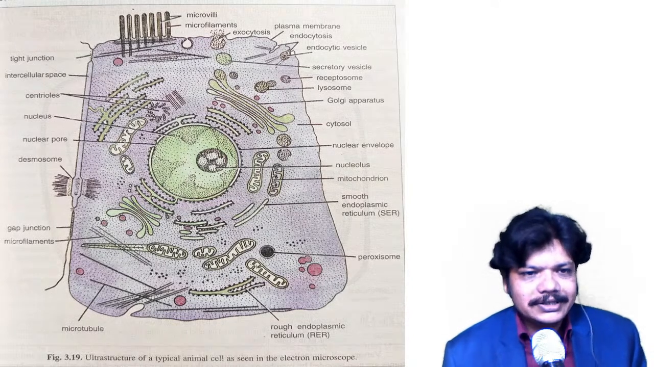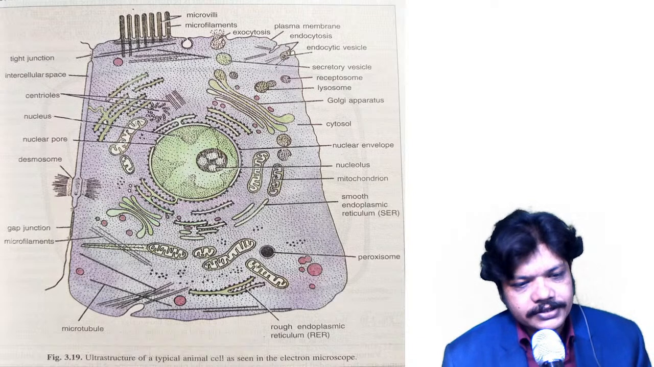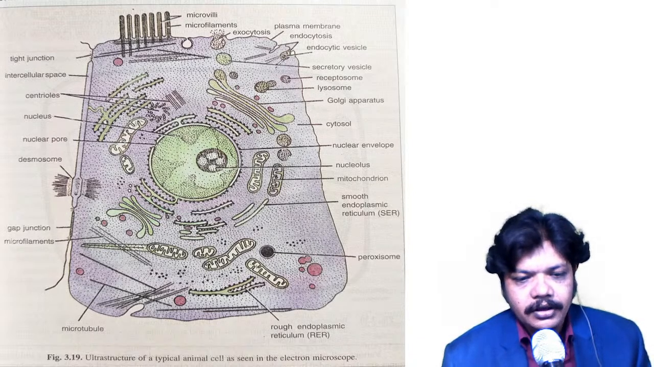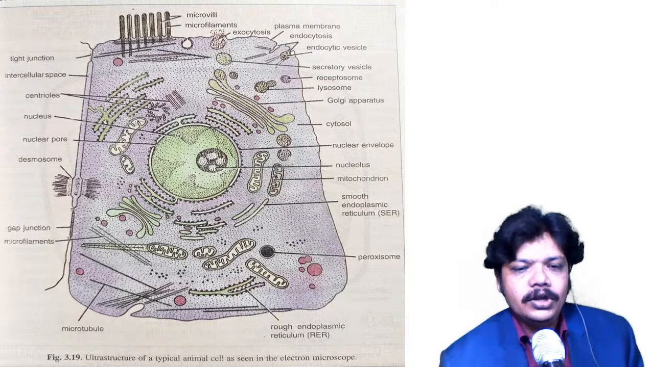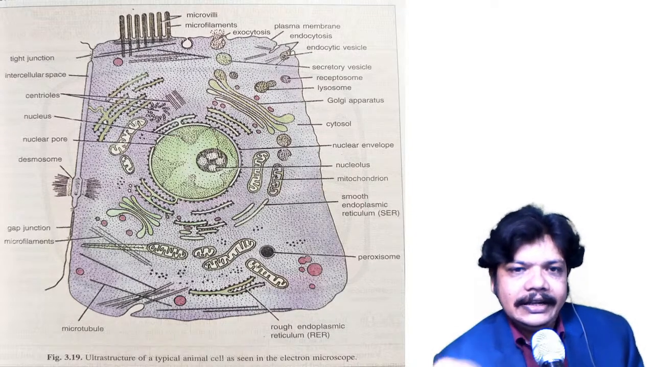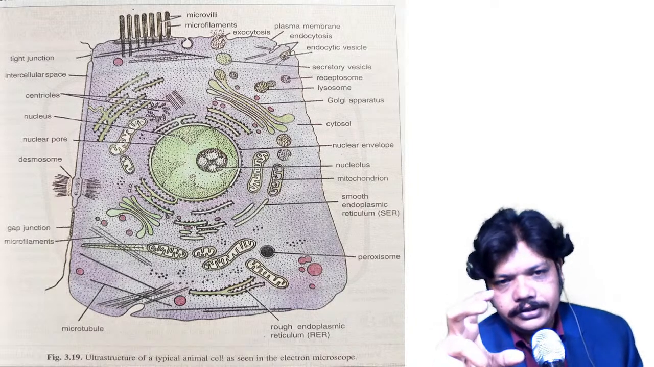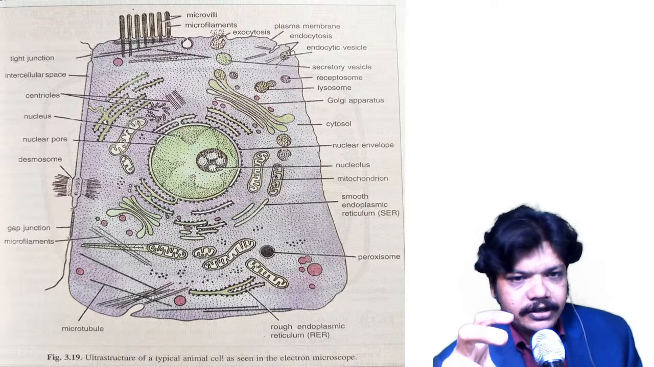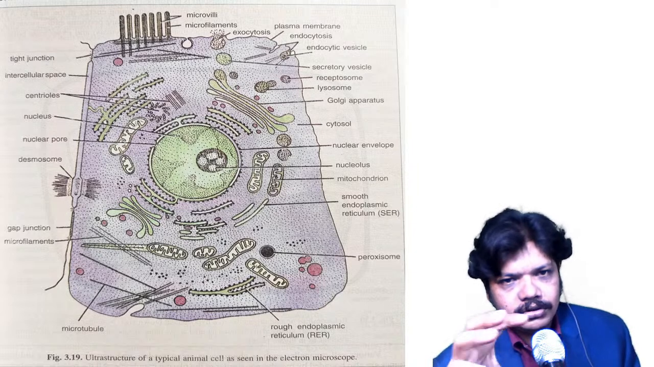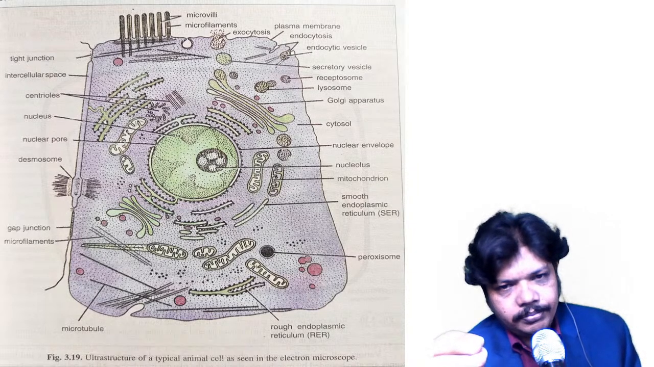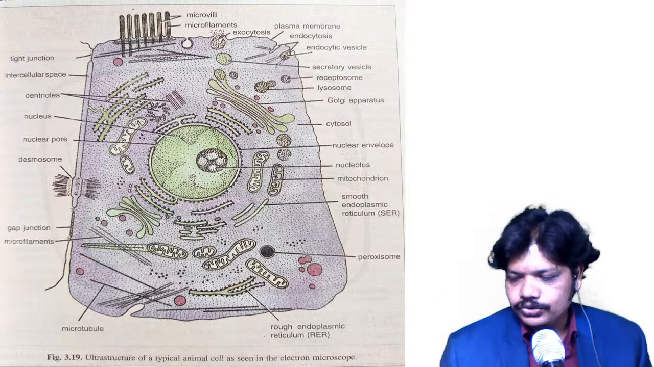Yesterday we saw such a diagram of eukaryotic cells. The heading of this diagram is ultrastructure of typical animal cell as seen in the electron microscope. This diagram is seen under the electron microscope, and this is the animal cell, isn't it? In the sense this cell is a eukaryotic cell. So in the eukaryotic cell some parts are shown which yesterday we saw, again we are going to see today.